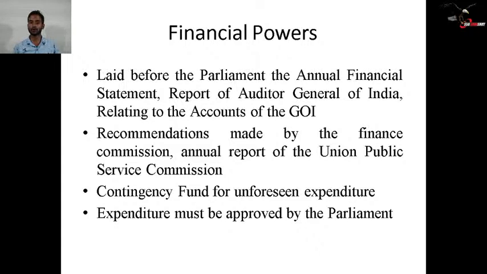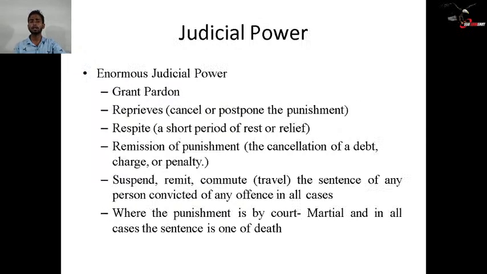Then comes the contingency fund for unforeseen expenditure. The contingency fund is used for emergency purposes in India, for unforeseen expenditure like some climate change. In those cases, the President of India has power to use funds from the contingency fund, but even then the President has to take advice from the cabinet ministers headed by the Prime Minister. The expenditure must then be approved by the Parliament. These are the financial powers of the President of India.